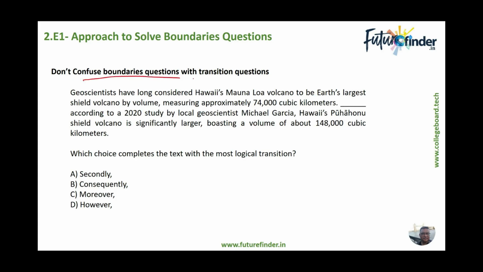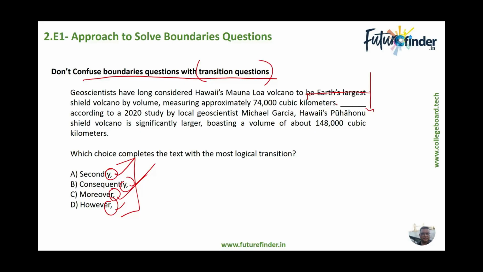We shouldn't confuse the boundaries questions with transition questions. Now this one is a typical transition question, wherein we have got words like secondly, consequently, moreover, however. You are expected to choose a word. We are not looking at the punctuation mark out here. You are expected to know the word. So this is an independent clause, a full stop after that, and it starts with the word however, moreover, consequently, secondly, and you are supposed to find what is the relationship between this one and this one. So you can go through that and find out the relationship. I'll leave that to your discretion.